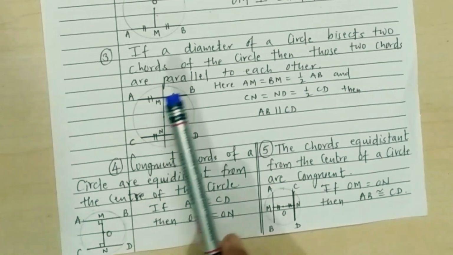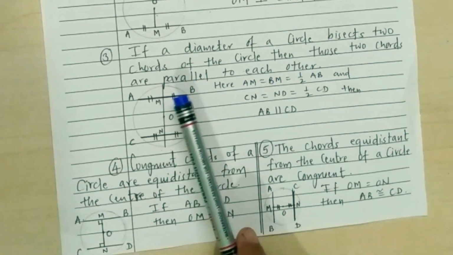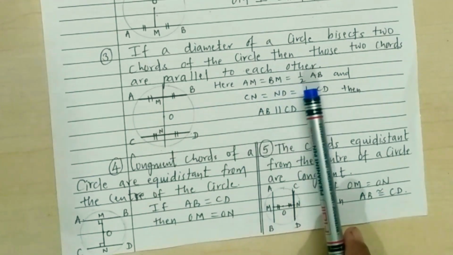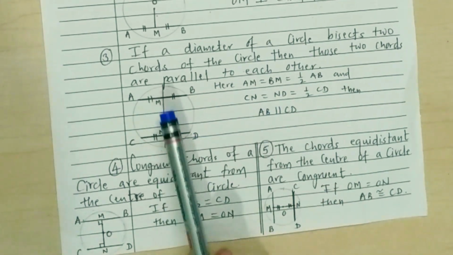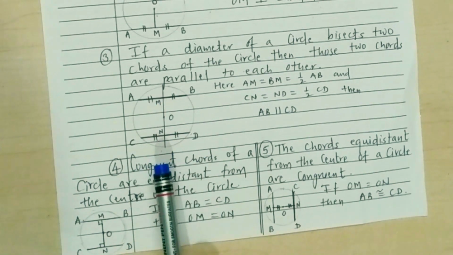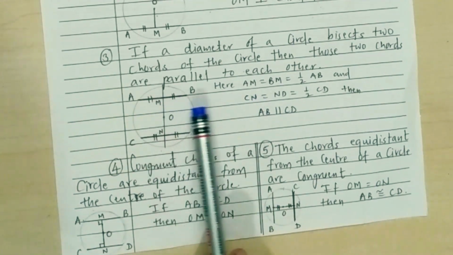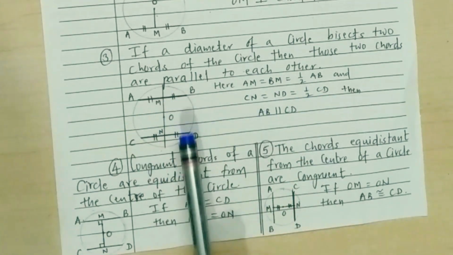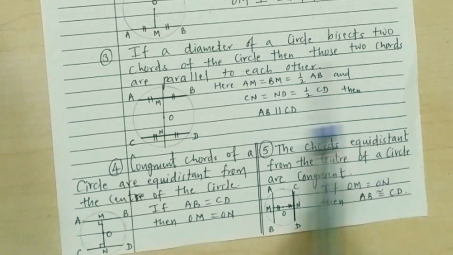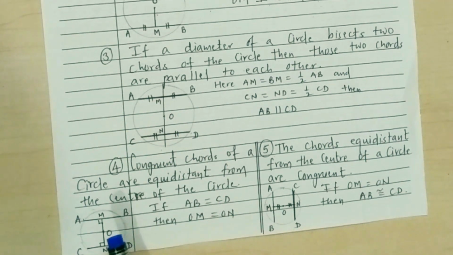Third property: if a diameter of the circle bisects two chords of a circle, then those two chords are parallel to each other. If a diameter bisects the two chords, then these two chords are parallel to each other. Here AM is equal to MB is 1/2 AB and CN is equal to ND is 1/2 CD. Then AB is parallel to CD. Fourth property,